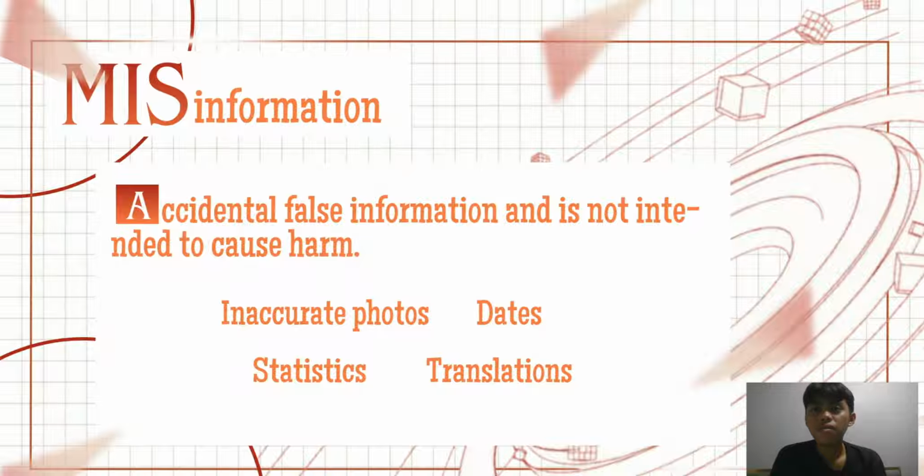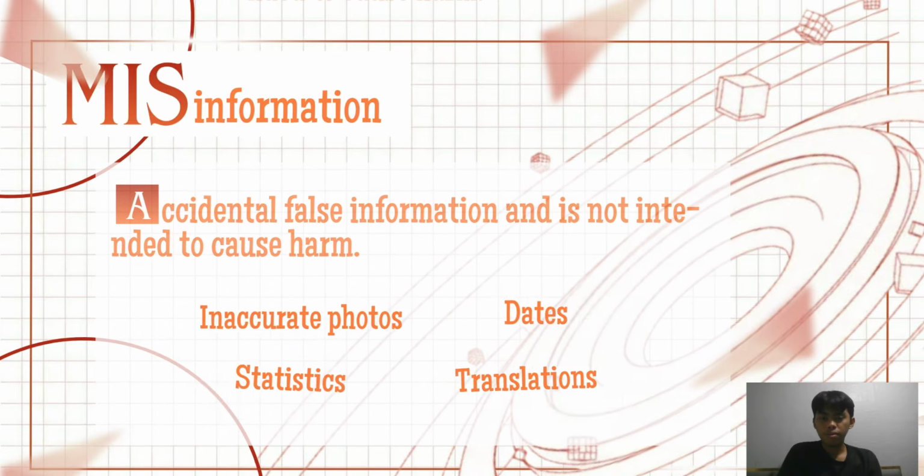Misinformation happens when wrong information is shared unknowingly without the intent to cause harm, but the wrong information still spreads nonetheless. So, let's take a look at an example.